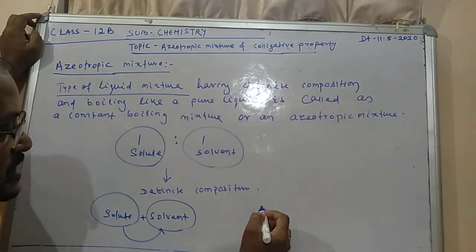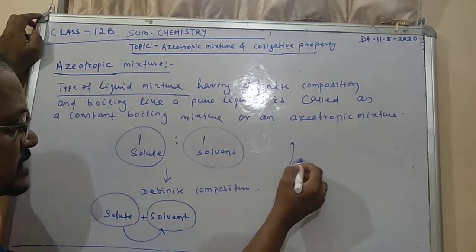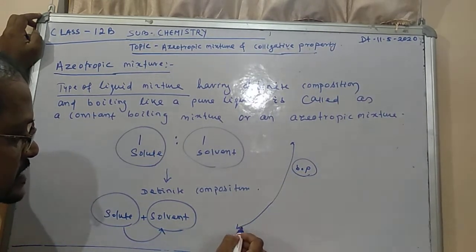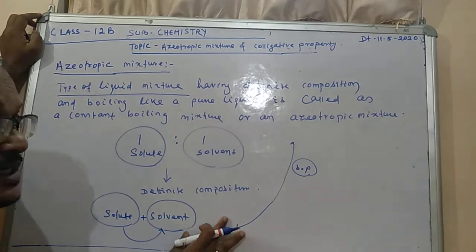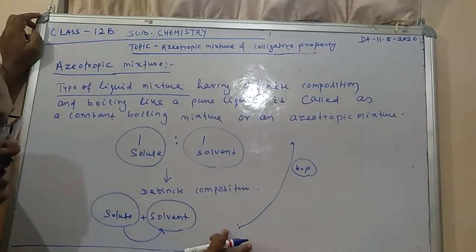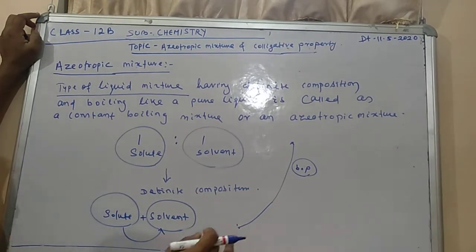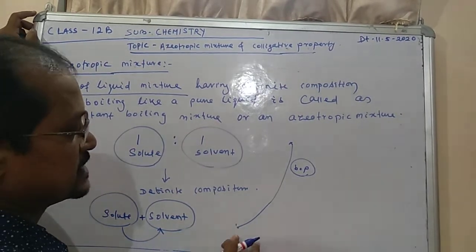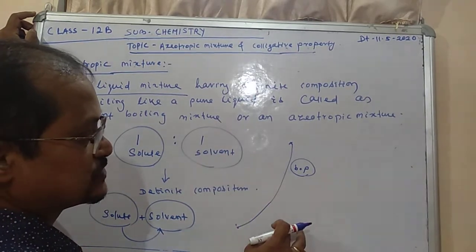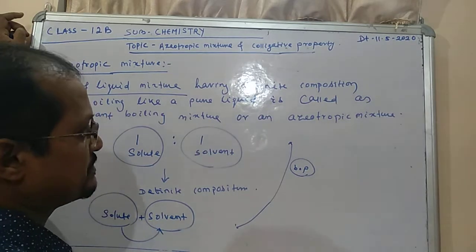When vapor pressure decreases, the boiling point increases. That means when solute plus solvent gives a solution, the vapor pressure is lower than that of the pure solvent. That's why the boiling point increases.